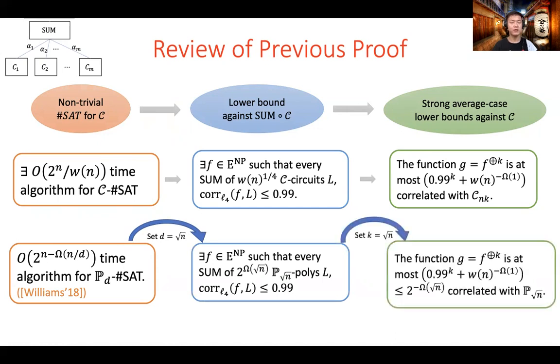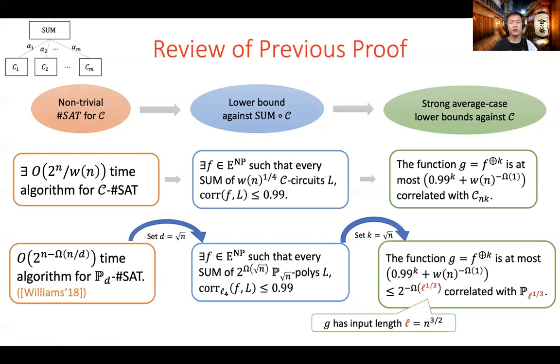We do the hardness amplification step with parameter k set to square root n. The function g is at most 2^{-√n} correlated with square root n degree polynomials. We emphasize that the function g does not achieve our claim due to the blow-up of input length. Note that g has input length n^{3/2}, which is considerably larger than that of f. In terms of the new input length L, the correlation bounds and the degree bounds have an exponent 1/3 instead of 1/2. So when doing hardness amplification, the increasing of input length is really expensive.